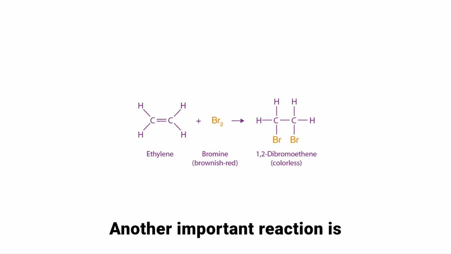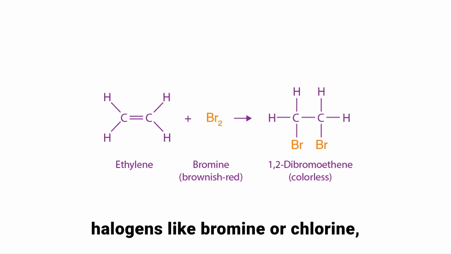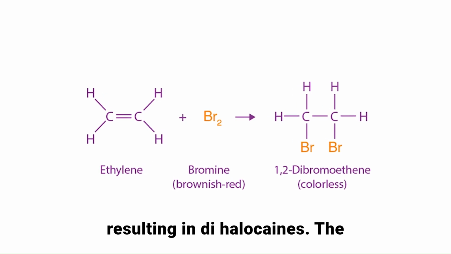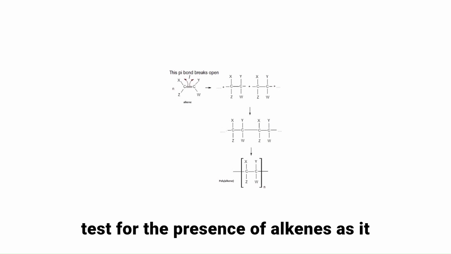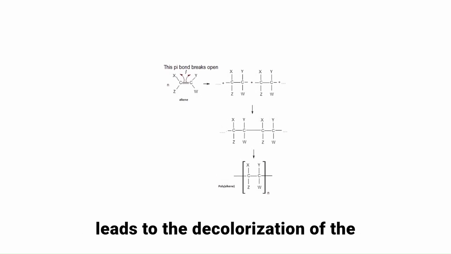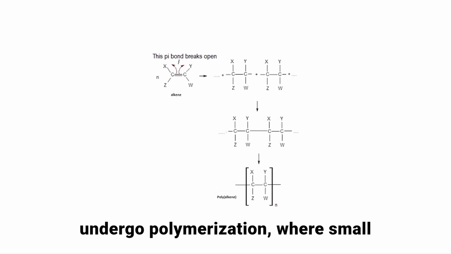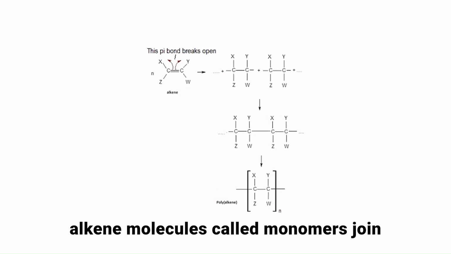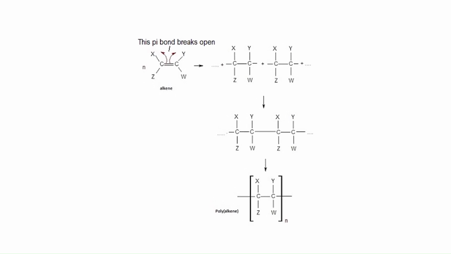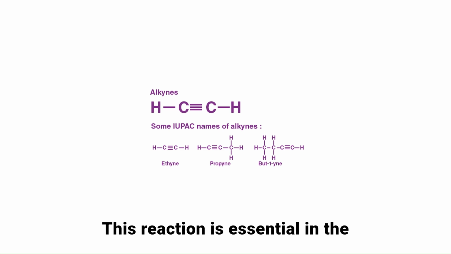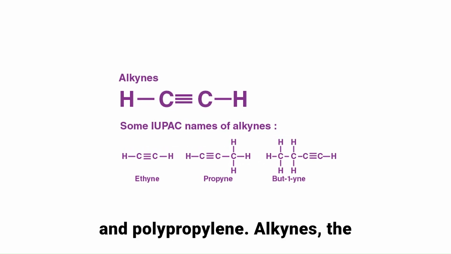Another important reaction is halogenation, where alkenes react with halogens like bromine or chlorine, resulting in dihaloalkanes. The reaction with bromine water is a common test for the presence of alkenes, as it leads to the decolorization of the solution. Alkenes also undergo polymerization, where small alkene molecules, called monomers, join together to form long-chain polymers. This reaction is essential in the production of plastics like polyethylene and polypropylene.